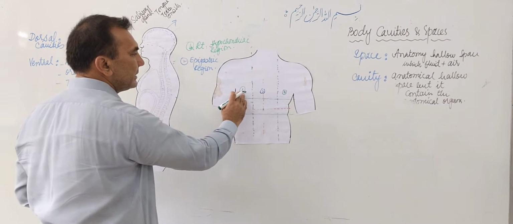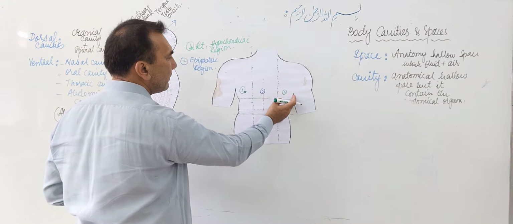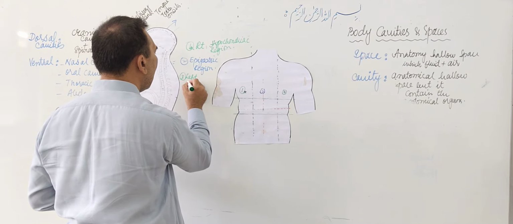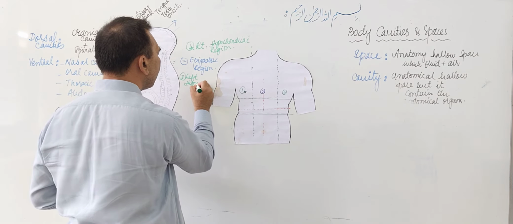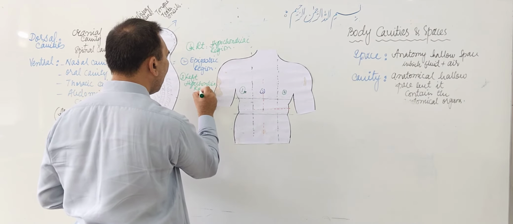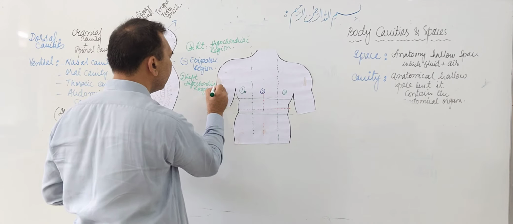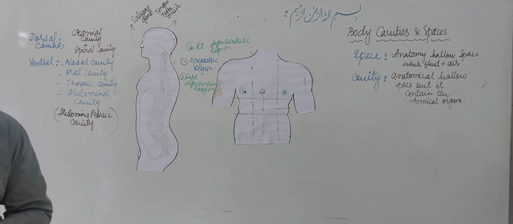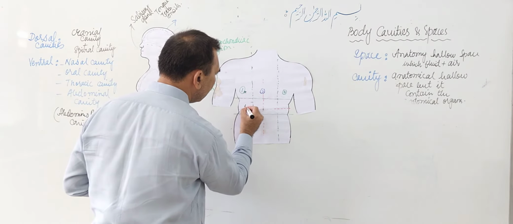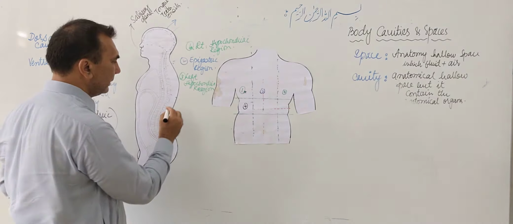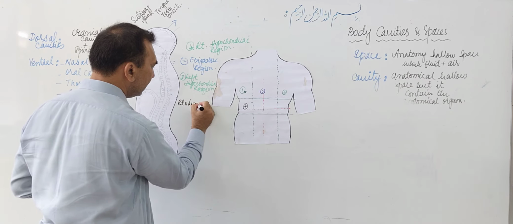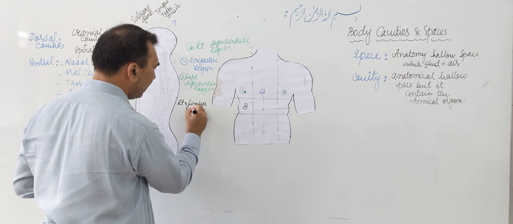Okay, now the third one. The third one is opposite of the right hypochondric region. It is called the left hypochondric region. Okay. Now number 4, again from the right side, is the right lumbar region.